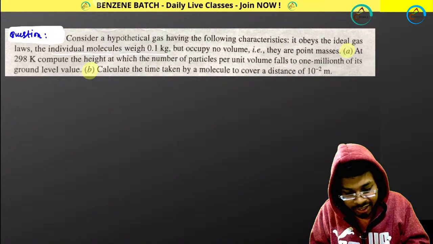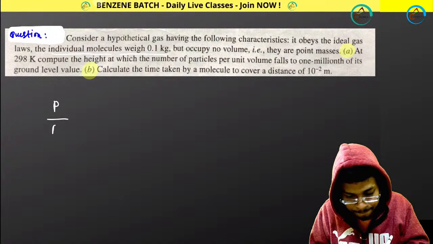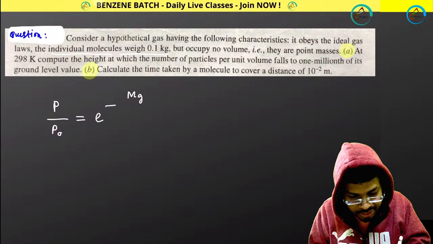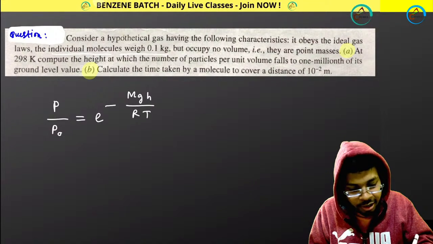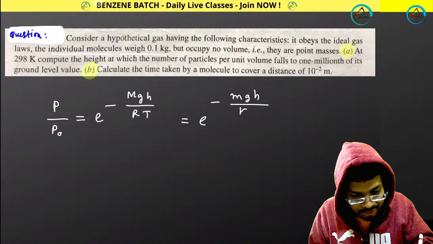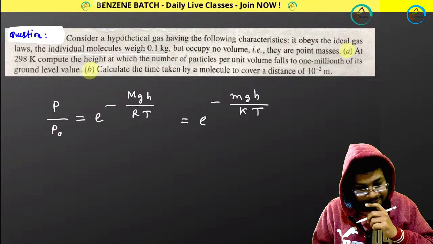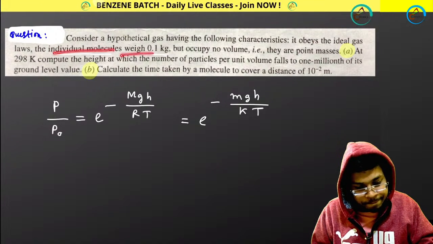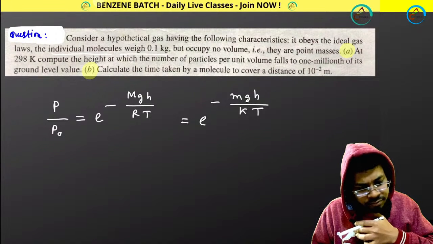You have to calculate the height. So P divided by P0 equals e to the power minus mgh by RT, or e to the power minus mgh by KT. These two equations are perfect.